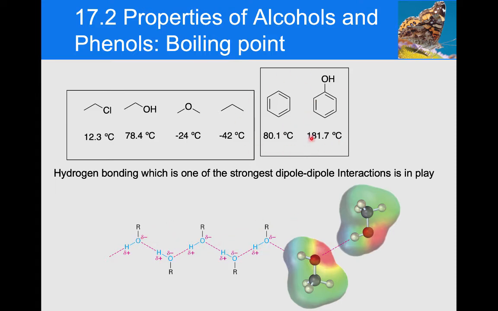We see the same thing when we look at aromatic rings versus phenol, so benzene versus phenol. Again, this molecule is bigger and it can take part in hydrogen bonding, so it's going to have a higher boiling point. So boiling point, remember, size: if all the functional groups that you're comparing between molecules are the same, you're looking for the biggest molecule with the most surface area. But if you're comparing different functional groups, then what you need to start thinking about are the intermolecular forces that are at play. The stronger the intermolecular force, the higher the boiling point.